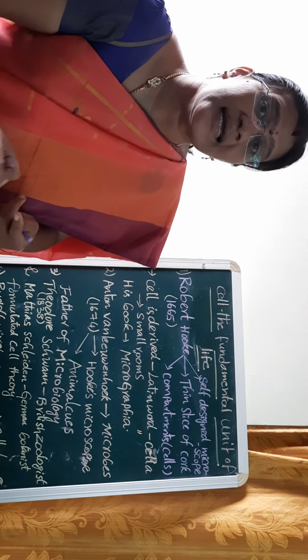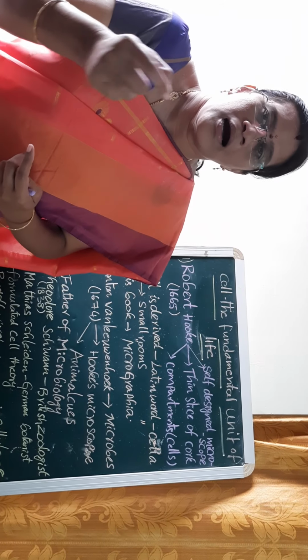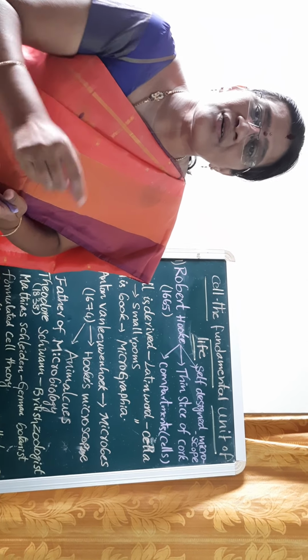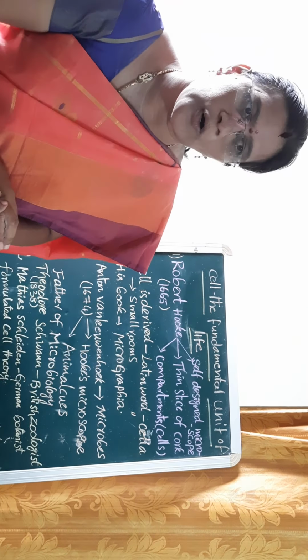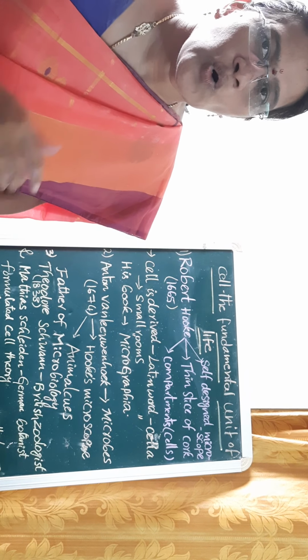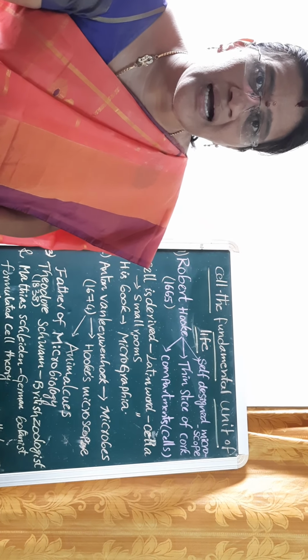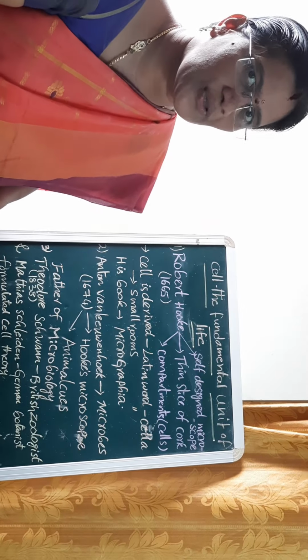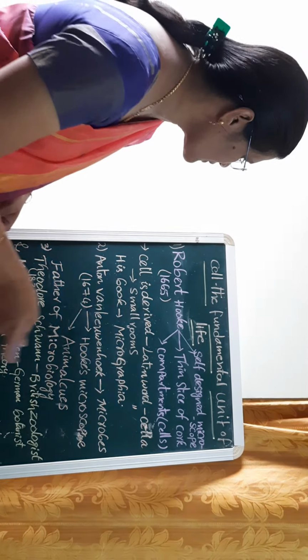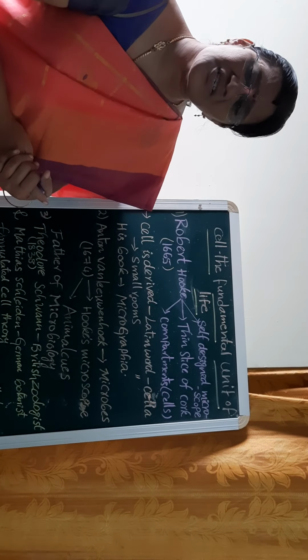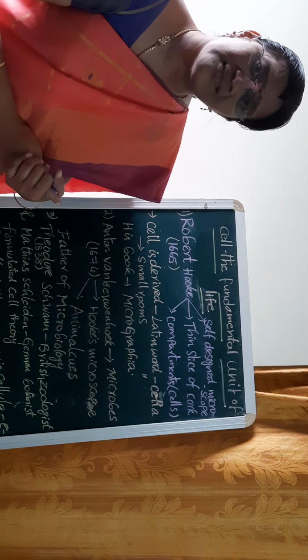So that cork he took and mounted on a slide. He observed it under his own microscope, which we call Hooke's microscope. What do you call it? Hooke's microscope. I will show you the Hooke microscope also, students. So what were his observations and discoveries? He observed some empty spaces with compartments.